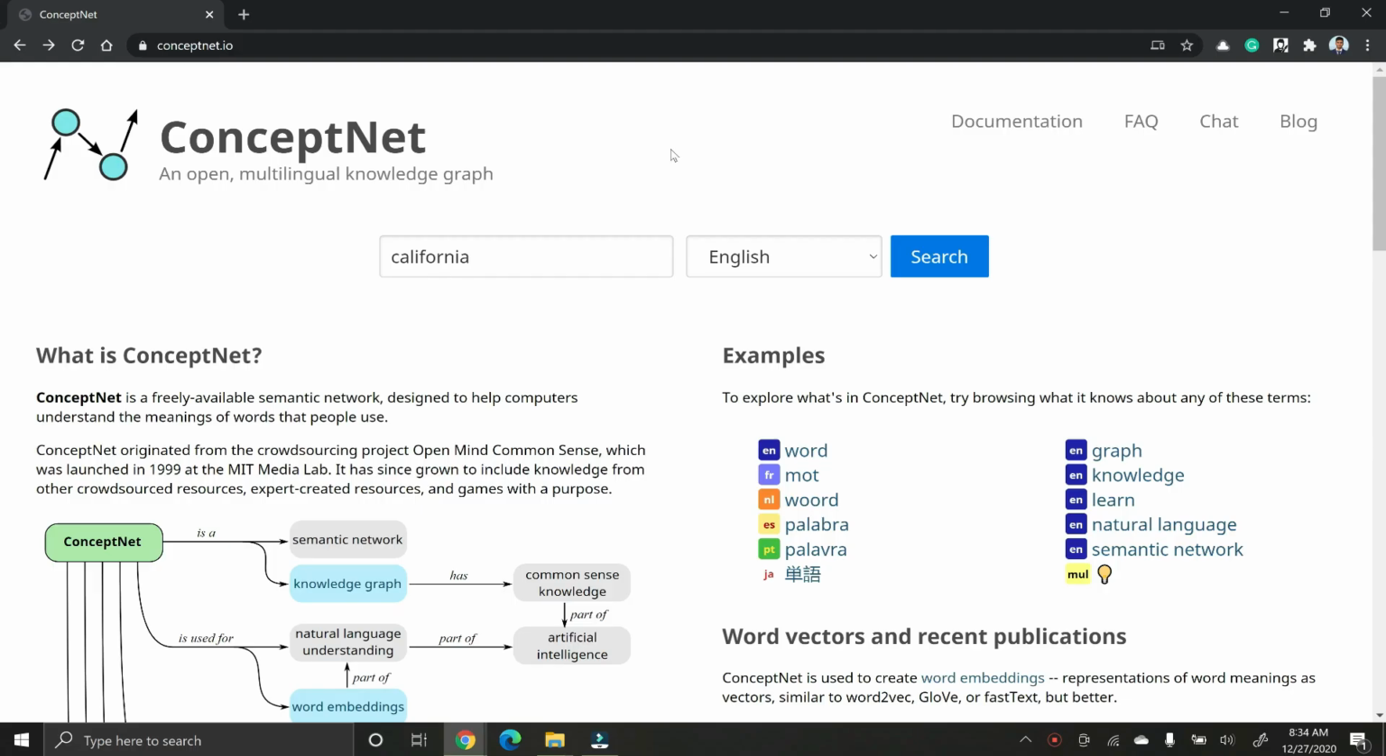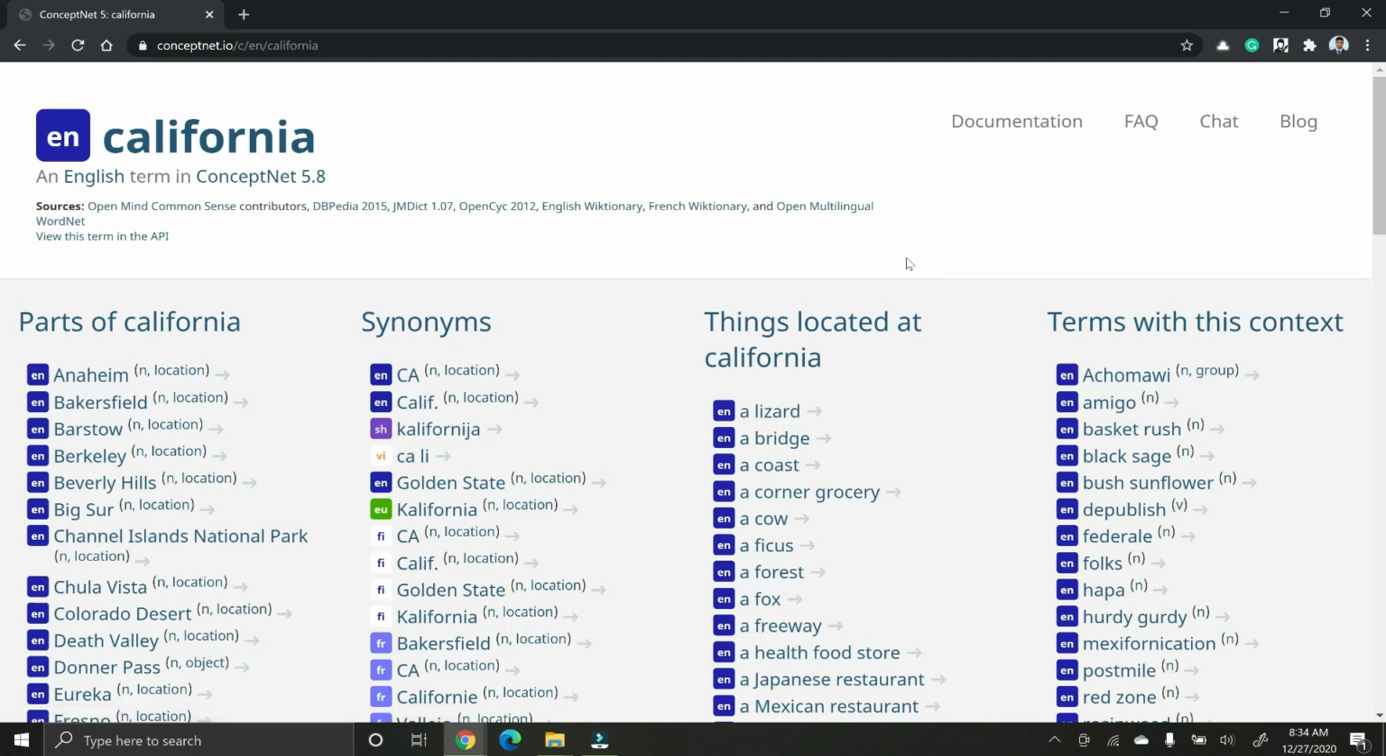We will see what we have just discussed in action. Go to Google and type conceptnet.io. You'll reach this web page. After that, type a word like California and click on search. So as I mentioned, ConceptNet is a knowledge graph where words are connected with other words. Similarly, once you type California, you get all the connected things like parts of California, synonyms, things that are located at California, terms within the context of California.